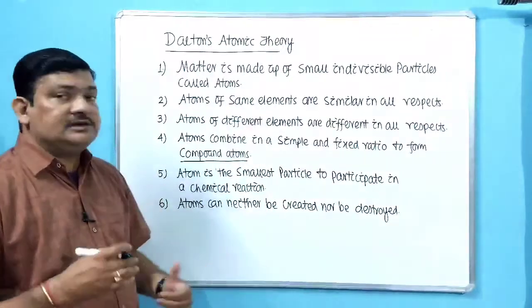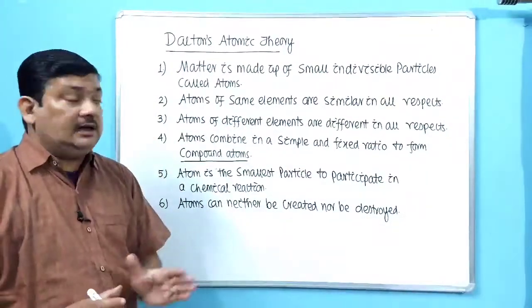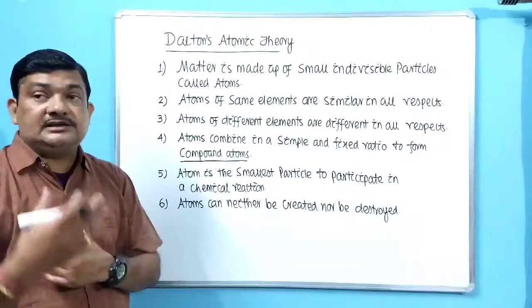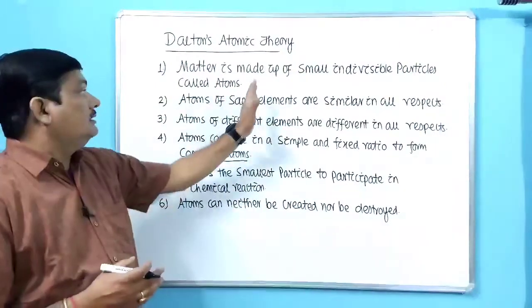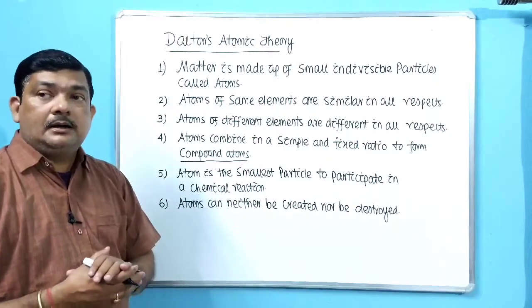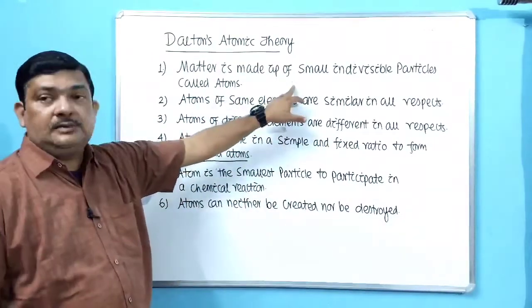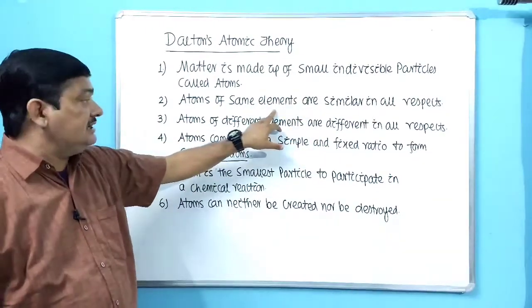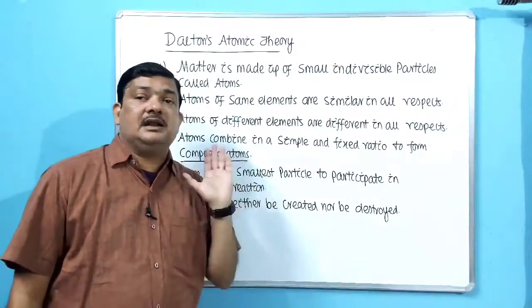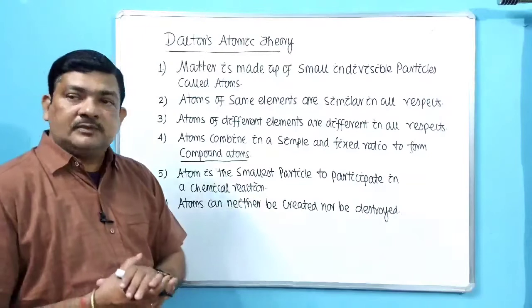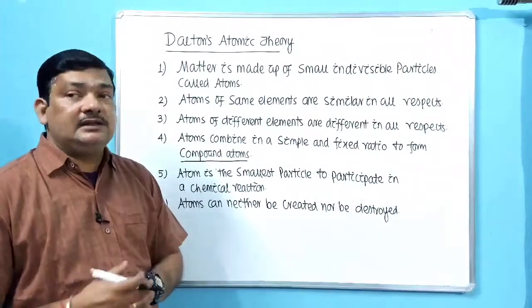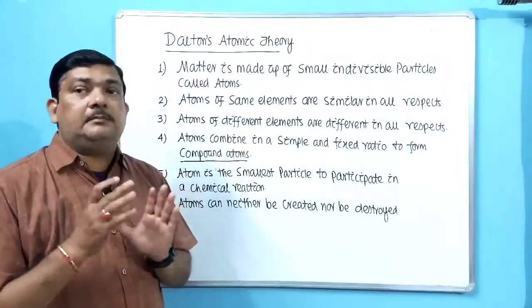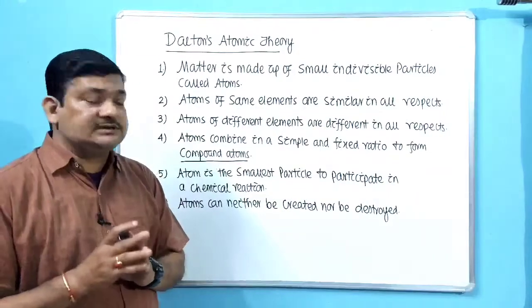So next, based on these points, we will discuss the modern atomic theory. That means as on 2020, what are the standings of Dalton's atomic theory? What are the corrections imposed on Dalton's atomic theory which stands good for today's century? Okay. So atom is no longer indivisible, it is very well divisible. Then it is not always the case that atom of the same element will have all similar properties. We will take the example how atoms of the same element can differ in their properties. Then atoms of different elements will not be completely different in all properties. They may have some identical properties. We will also discuss them.